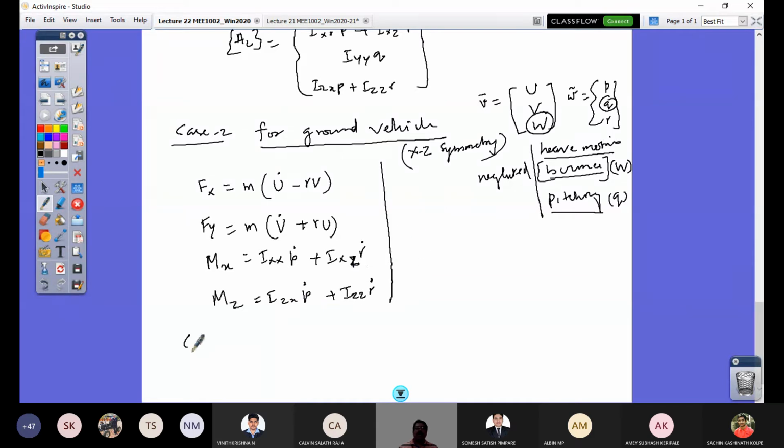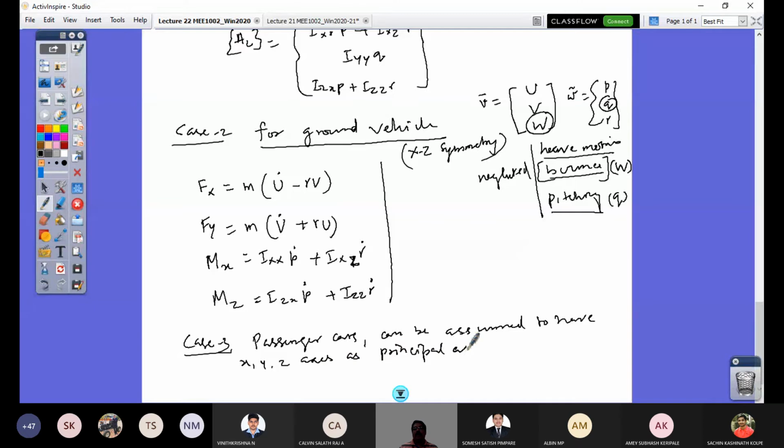So instead, now, case 3, I consider my passenger car to have its XYZ axis as the principal axis, right? The ground vehicle, especially passenger cars, can be assumed to have X, Y, Z axis as principal axis.